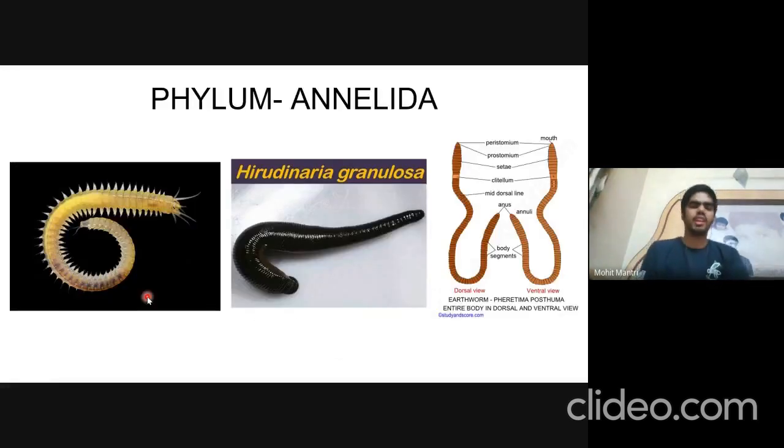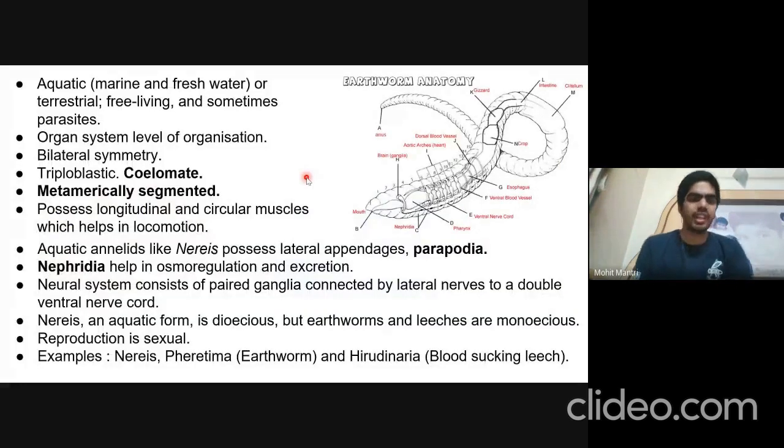Then comes phylum Annelida. This is Nereis. This is leech, which is Hirudinaria, and earthworm, Pheretima posthuma. So they may be aquatic, marine or freshwater, or terrestrial, free living, and sometimes parasite. An example of a parasite is leech, which is an ectoparasite. They have organ system level of organization, and they are bilaterally symmetrical. They are triploblastic, and they have true coelom, that is, they are coelomate. And one most important feature of these is that they are metamerically segmented.